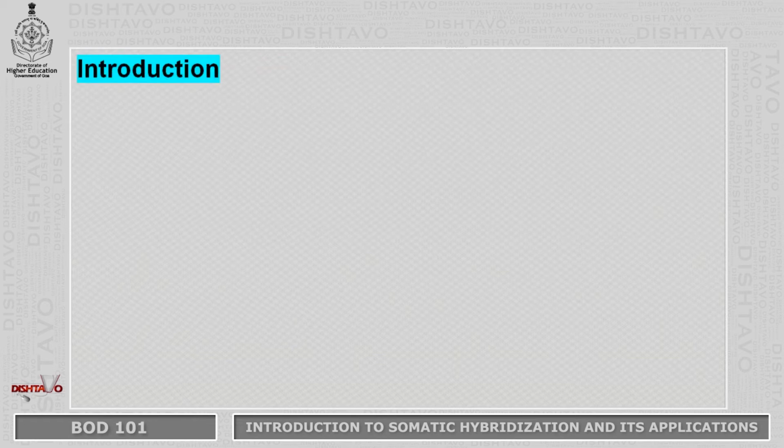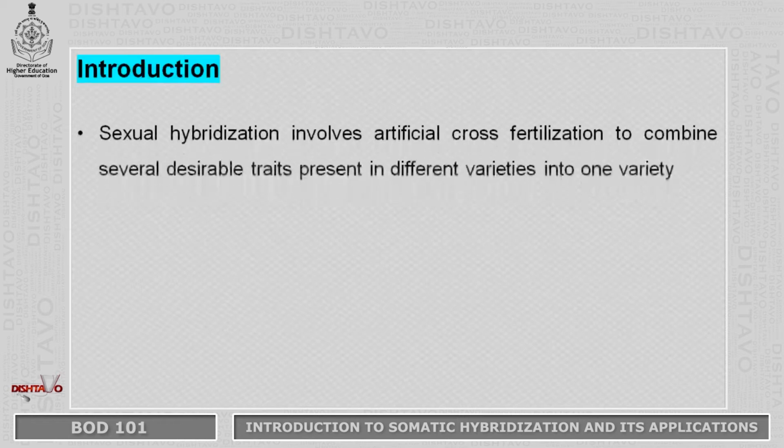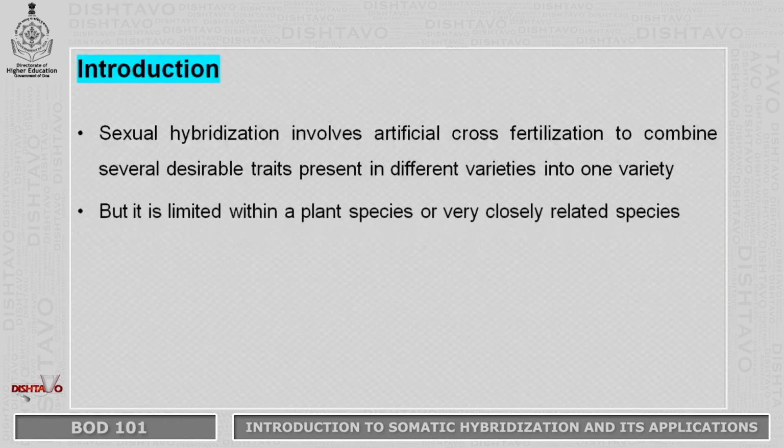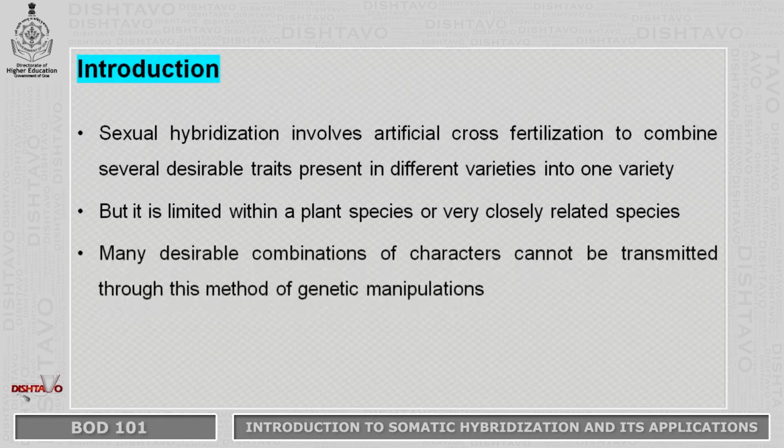In plant breeding program, sexual hybridization is an important tool to improve cultivated crops. Sexual hybridization involves artificial cross-fertilization to combine several desirable traits present in different varieties into one variety. But it is limited within a plant species or very closely related species. Many desirable combinations of characters cannot be transmitted through this method of genetic manipulation.